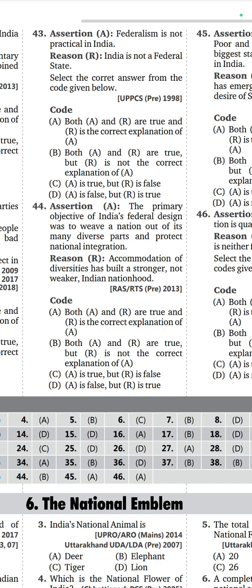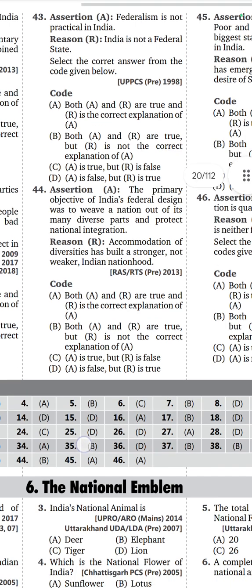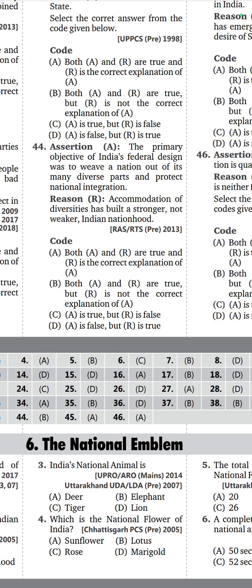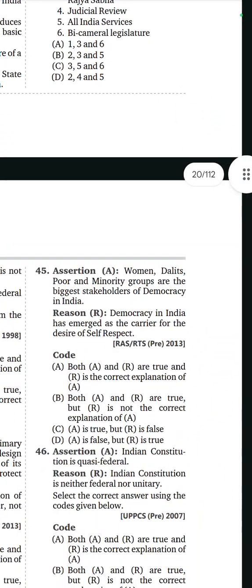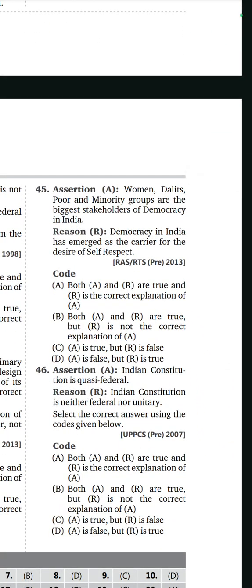Reason: Accommodation of diversities has built a stronger, not weaker, Indian nationhood. Option is B. Both A and R true, but R is not the correct explanation of A. 45th question. Assertion: Women, Dalits, poor and minority groups are the biggest stakeholders of democracy in India. Reason: Democracy in India has emerged as the carrier for the desire of self-respect. Option is A. Both A and R true, and R is the correct explanation of A.